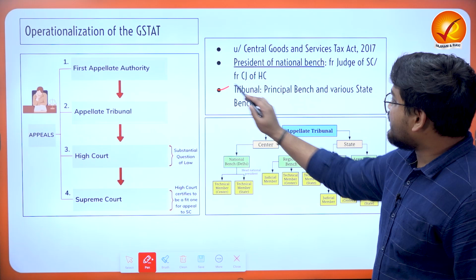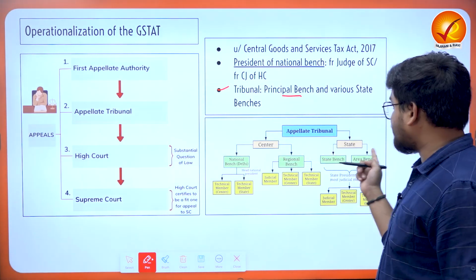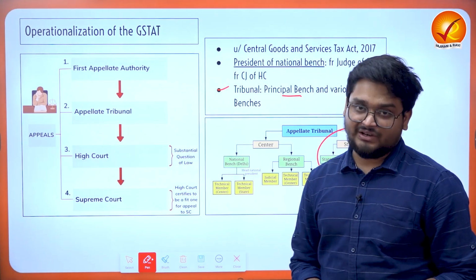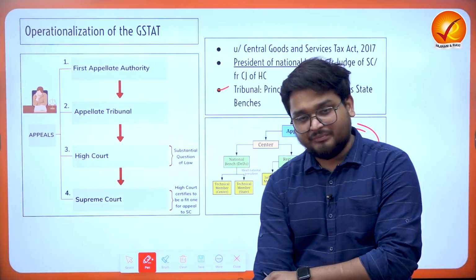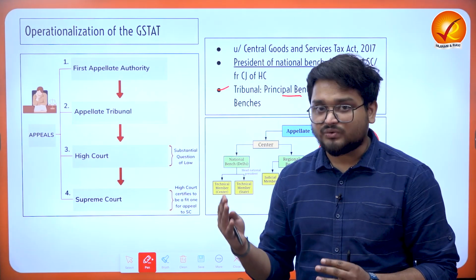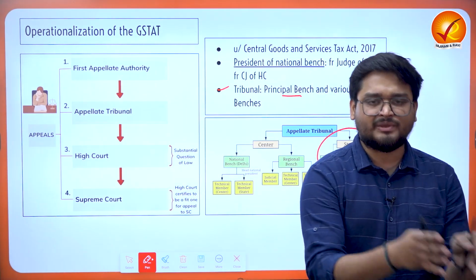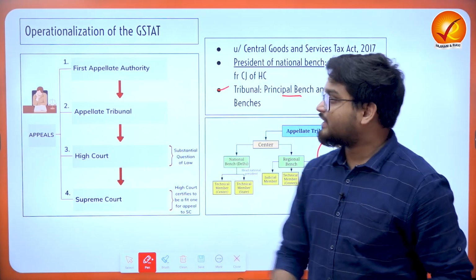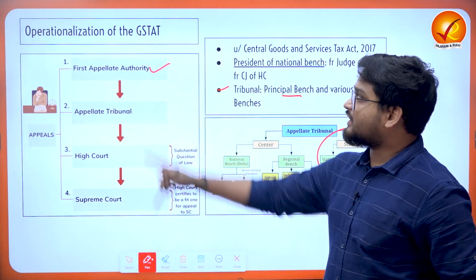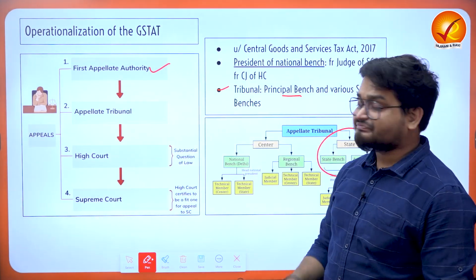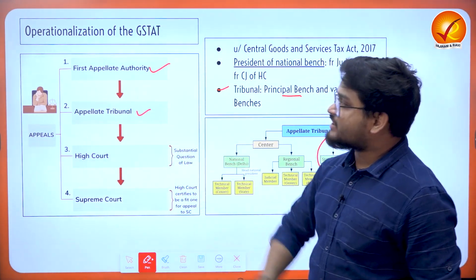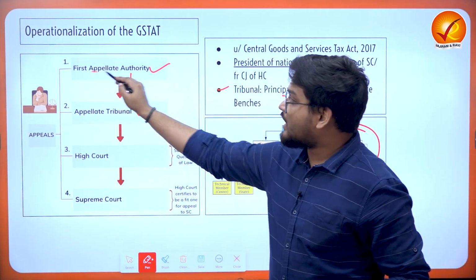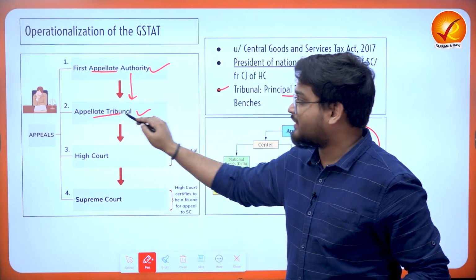The tribunal has this principal bench and the various state benches, as we have seen. Across all of the states, we have the various appellate tribunals. And when we are talking about the appellate tribunal, irrespective of any dispute, for example a local MSME or a local shop registered with GST having any issues with the GST authorities, they can move to the first appellate authority under GSAT, right? Then this appellate tribunal will be consulted. In this manner, the main appeal will be escalated to the appellate tribunal.